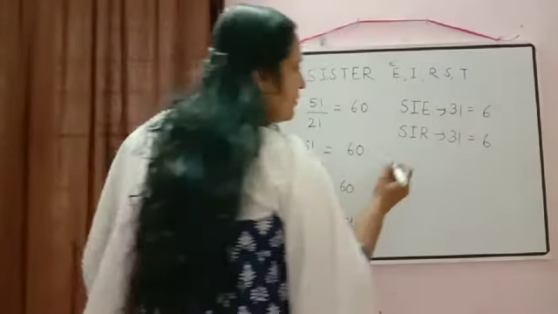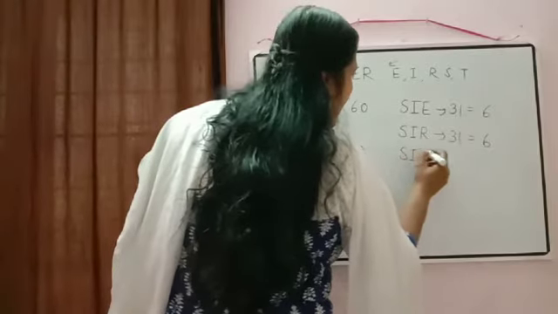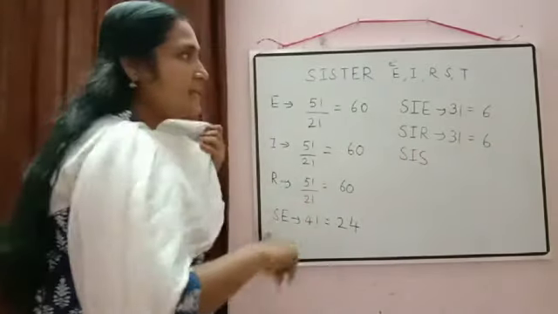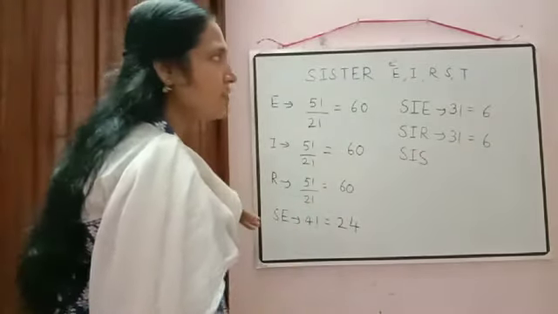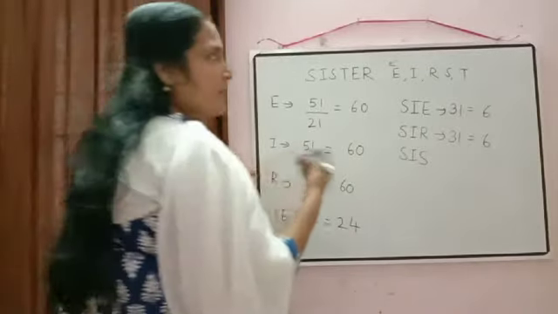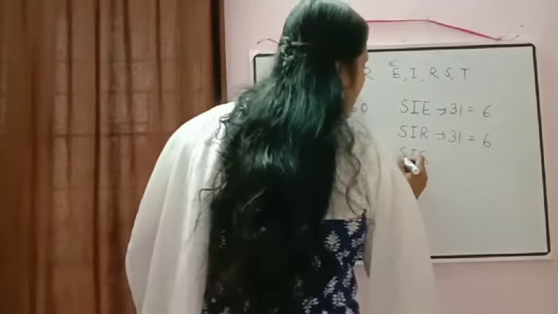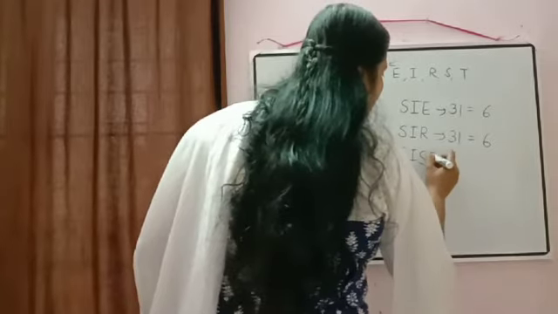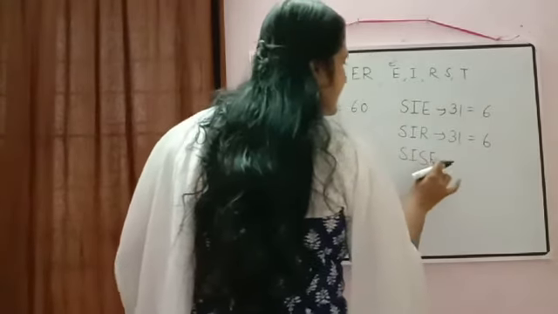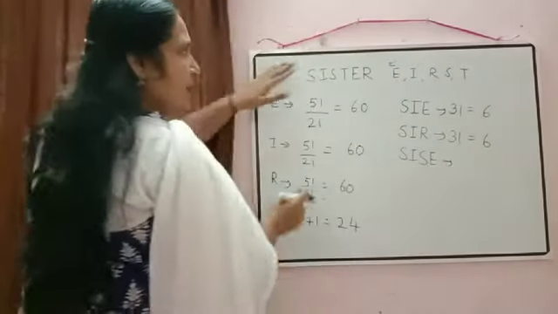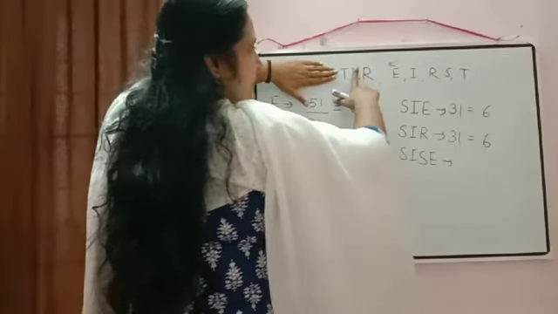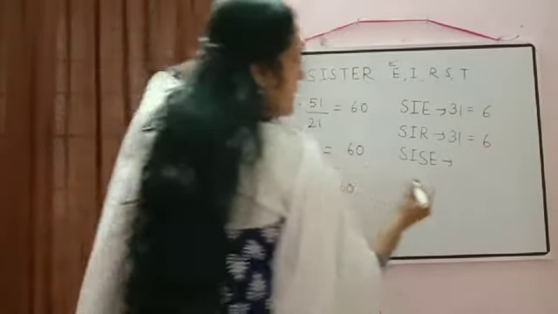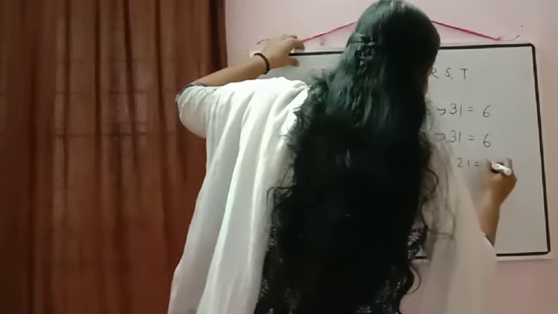Then next, number of words starting with SIS. But in that sister will come, so again we come to the reverse order. Number of words starting with SISE. So the remaining 2 letters can be arranged in 2 factorial ways.